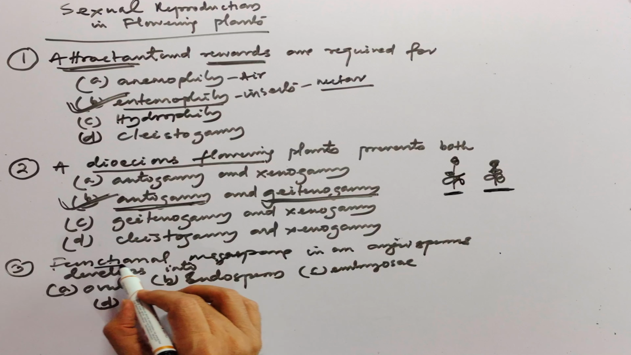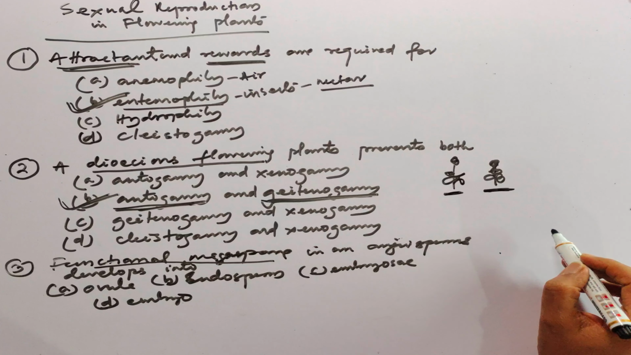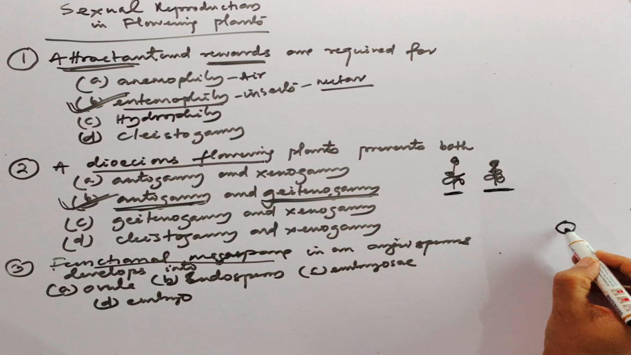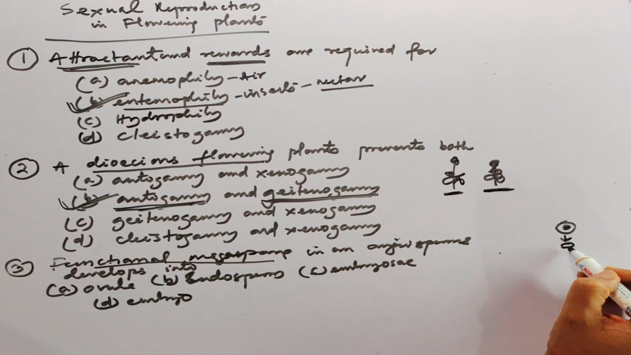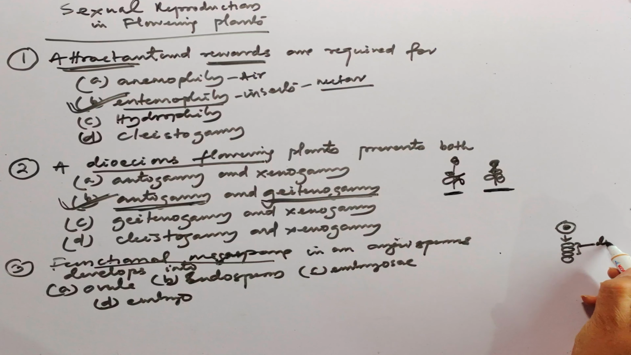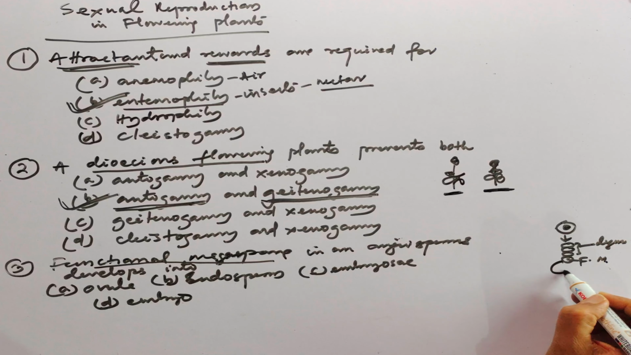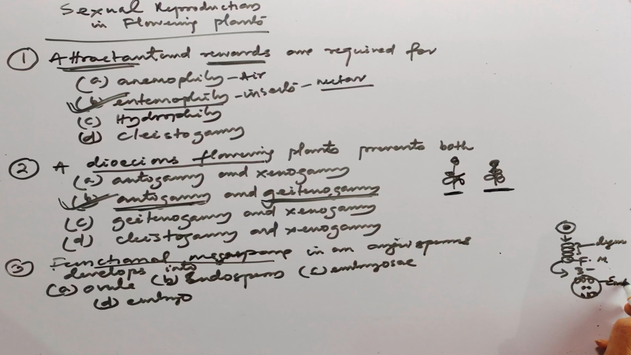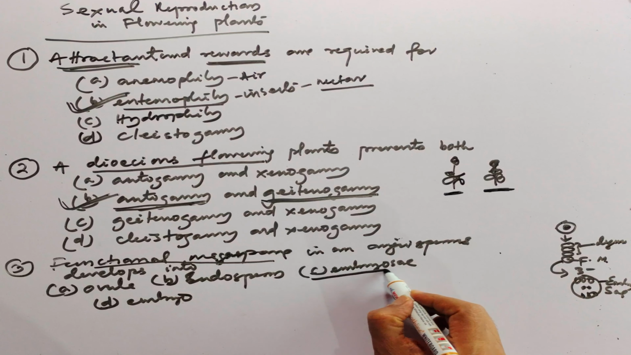So functional megaspore, we will discuss this thing. You know that the megaspore mother cell divides meiotically into 4 cells, 3 degenerate and 1 is left, that is the functional megaspore. This undergoes 3 mitotic divisions to the 8 nucleate stage, and from both the poles one nucleus will migrate, forming the polar nuclei. So this is the embryo sac. So the correct answer is embryo sac.